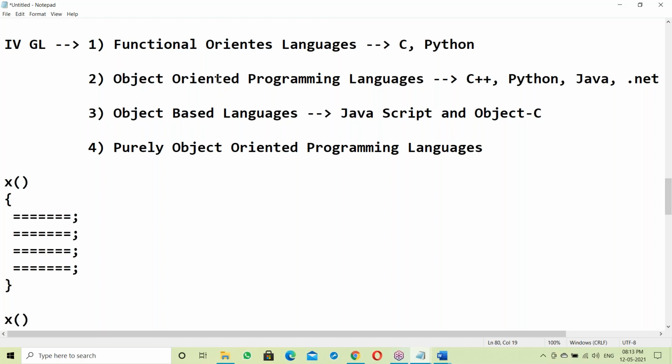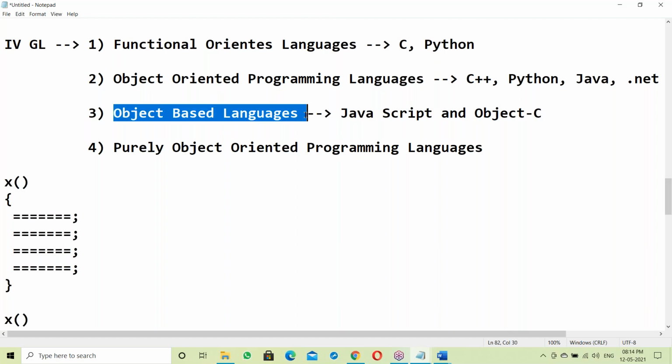The difference is inheritance: an object-based language does not support inheritance. Except for inheritance, everything is the same. In both cases we can define classes, create objects, and achieve data security.